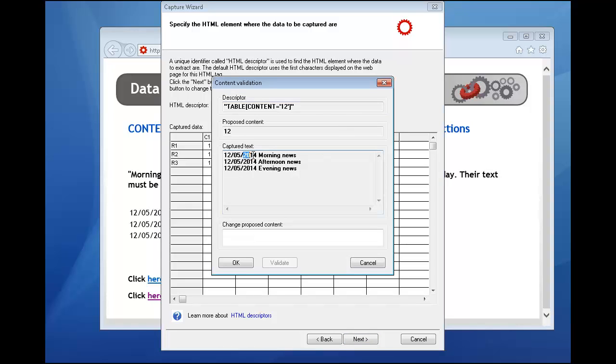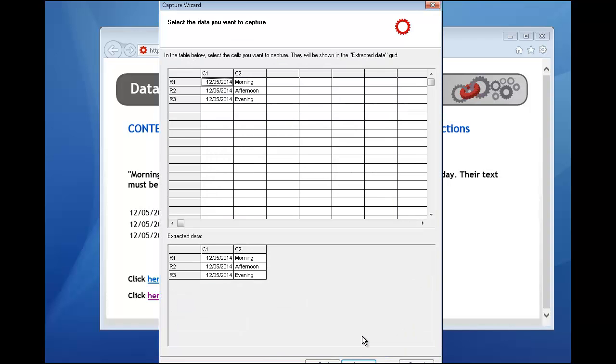I take the year, so it will work for 2014 year. And we'll see later how to make this year variable so it can work for any year. So I select the year, I copy it, and I paste it in Change Proposed Content. I click to validate to be sure that this content is valid for referring the table. It's OK. I click Next.